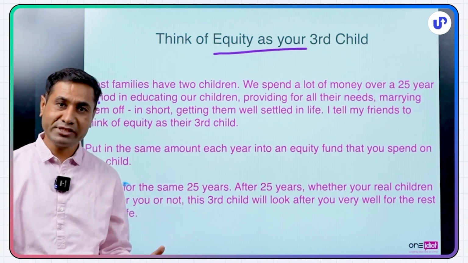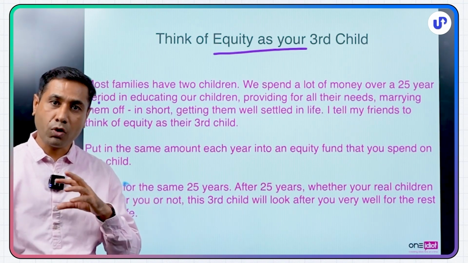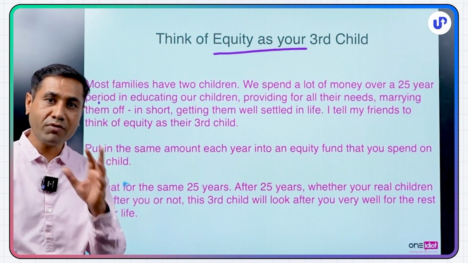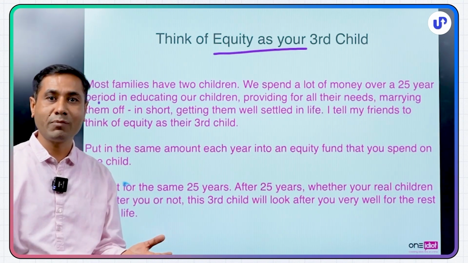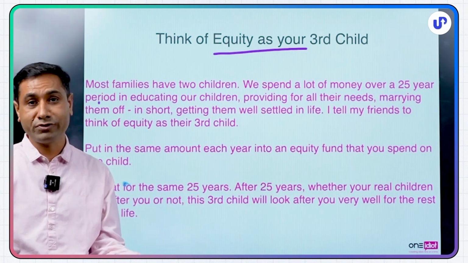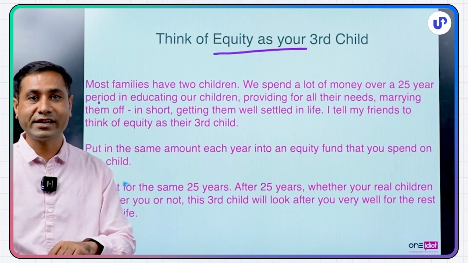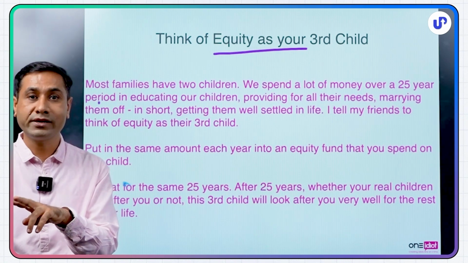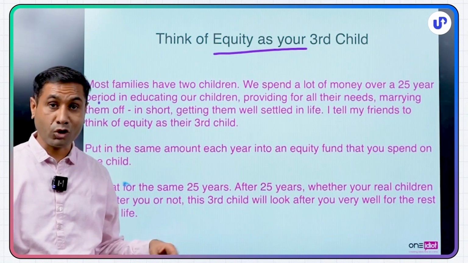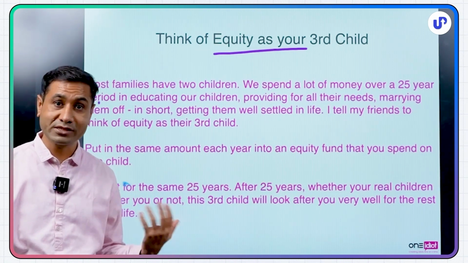So if you're one child and you're spending on that one child for 25 years, think you have an imaginary second child and you put a similar amount of money. Every time you're putting for the first child, you put the same amount of money for the second child. If you have two children, try and do it for a third child. I know this is tough. I know the kind of corpus that you have to put on a monthly basis is going to be used.